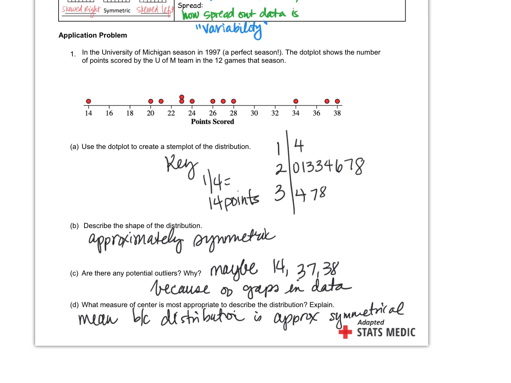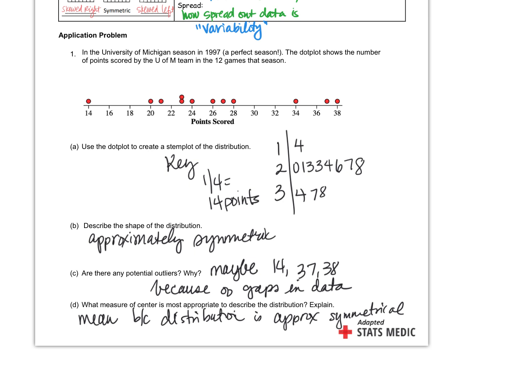You said it was symmetric? I said it's approximately symmetric. It's not perfect. I thought it was skewed less. Not really, because there's not like other data over here. Oh, skewing left? Yeah, slightly. You can put that in, it's approximately. Well, if you take out 37, it's 38. I think it's closer to approximately symmetric than being skewed. Skewed is really going to come into play when you have some gaps in the data, and you have to extend that tail to capture those outliers. Okay. Does that help?